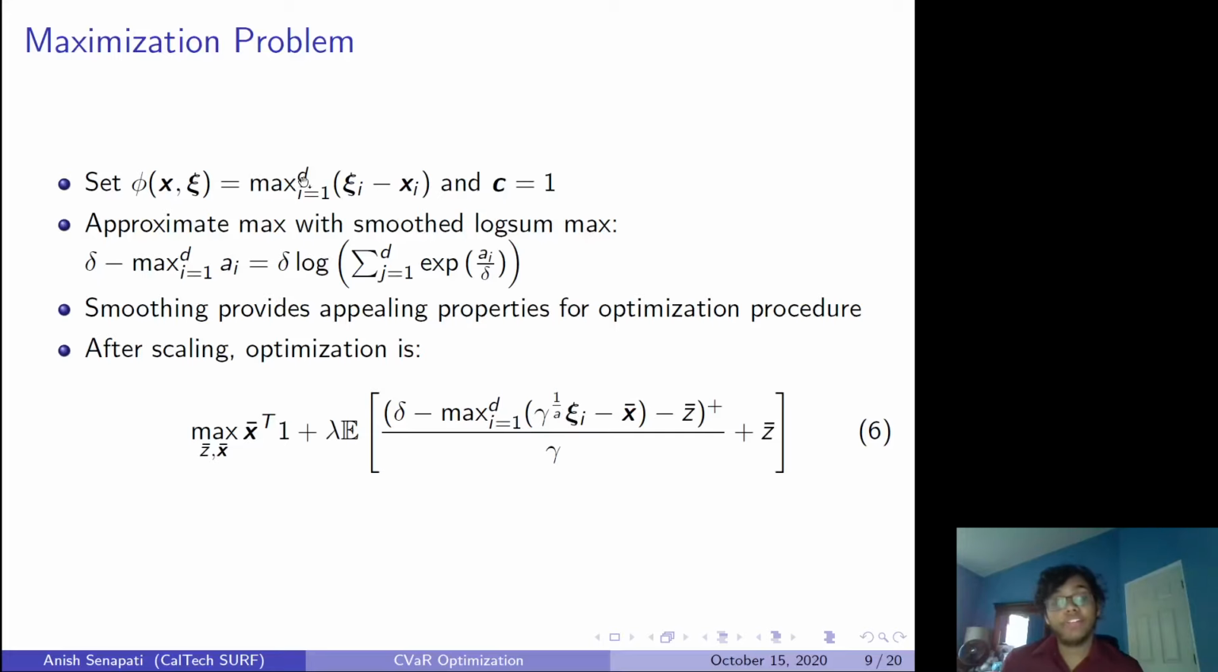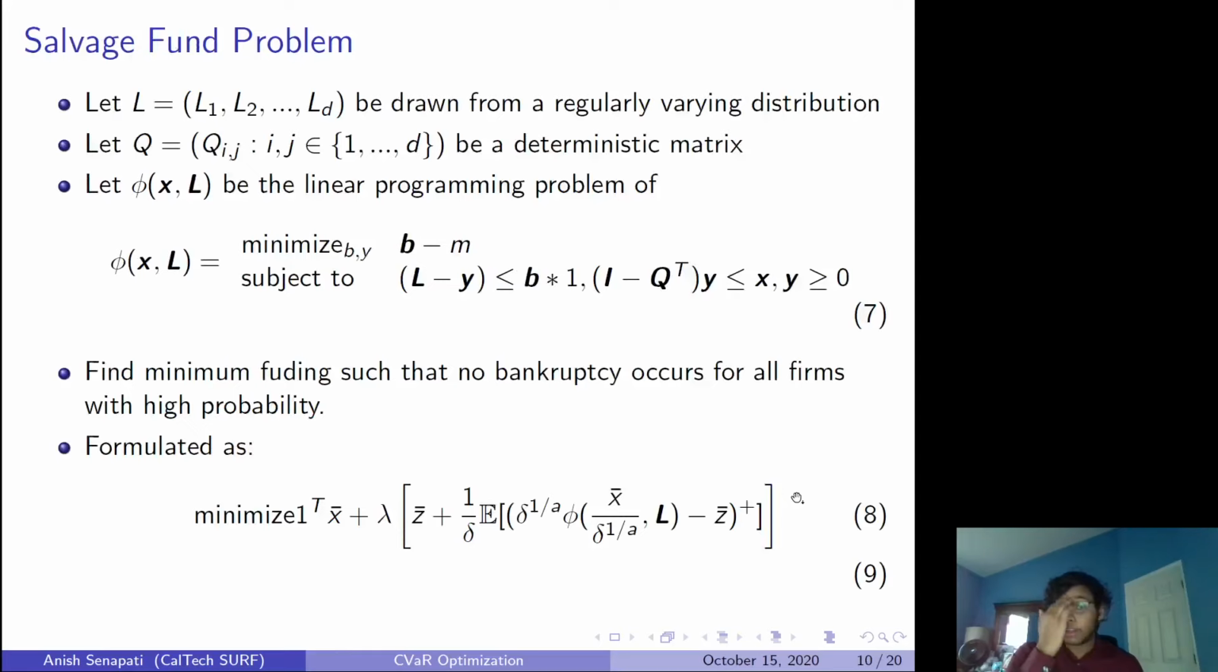So two things. One, since we're looking at a maximum, but we want to be able to minimize this function, and the maximum itself is not a nice function to minimize, we approximate the max with a smoothed log sum max, which is basically just an approximation for max with an extra factor of delta in front. So instead of max, we're going to have delta max, which is the approximation, and then we apply the scaling parameters of x bar and z bar with respect to gamma, and you finally end up with this optimization problem here.